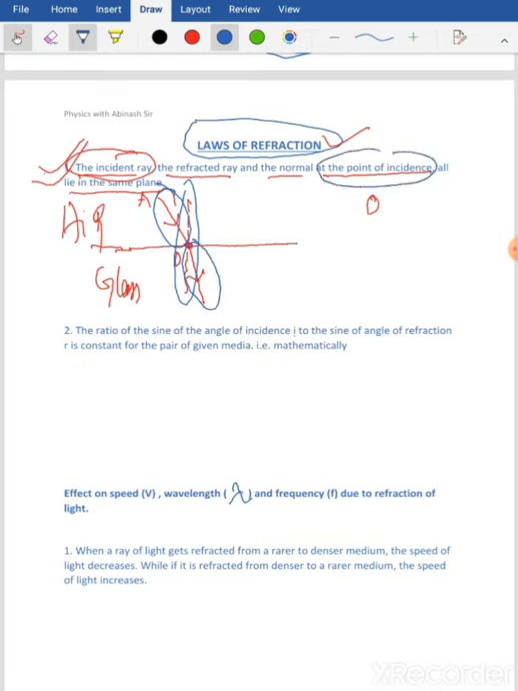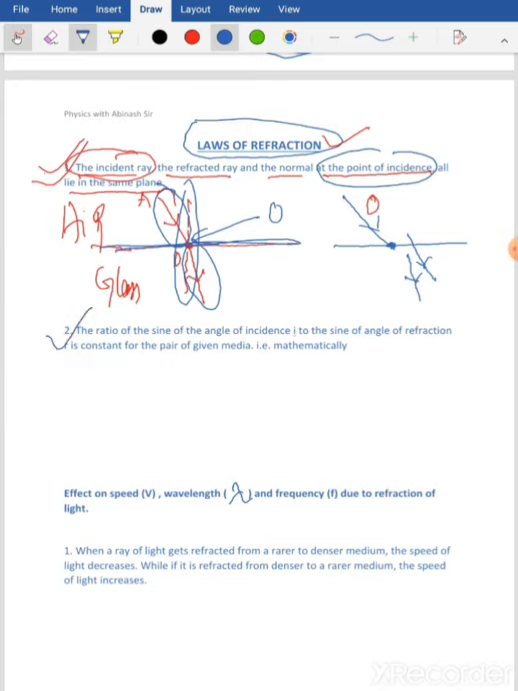See, all of them are at the point of incidence, that is O, and all lie in the same plane. Same plane means like this: if the incident ray is striking here, it doesn't mean that the refracted ray will come somewhere below or above the surface separating the two media. It has to emerge from the same plane and from the same point on which the incident ray is striking the surface separating the two media. All right, so this is the first law.